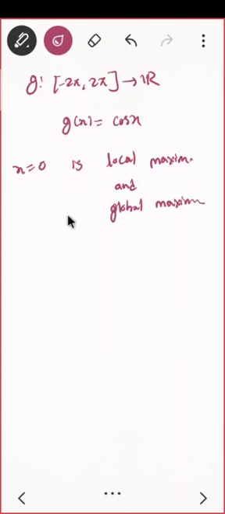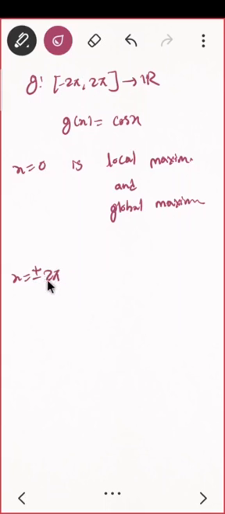What do you see about x equal to 2 pi and x equal to minus 2 pi, or you can talk about x equal to plus minus 2 pi? What about these two points? Whether they are local maxima? Again the value is 1 only, correct?